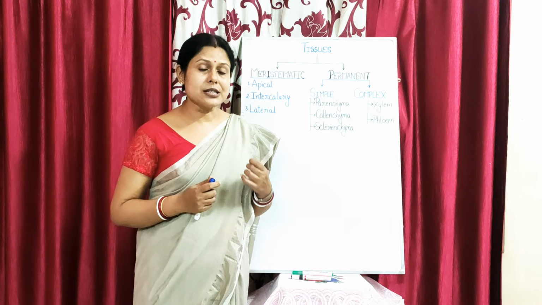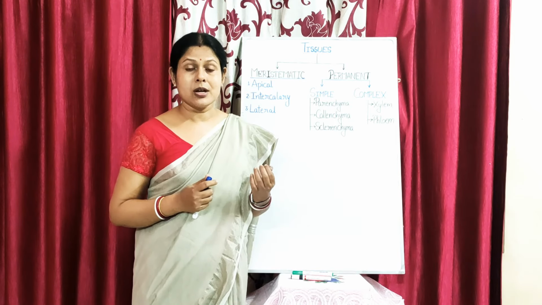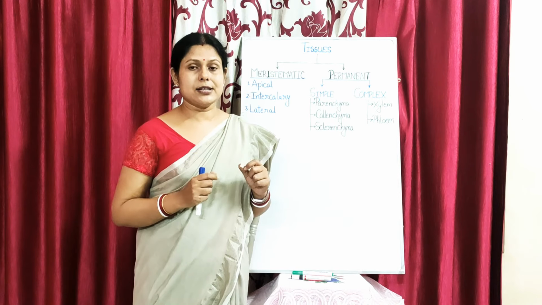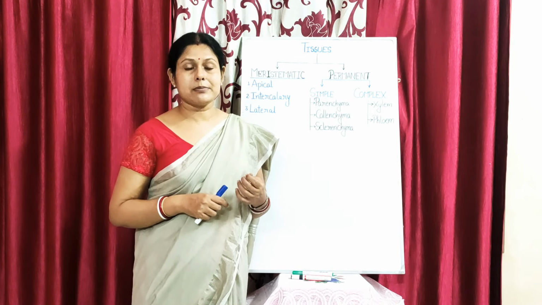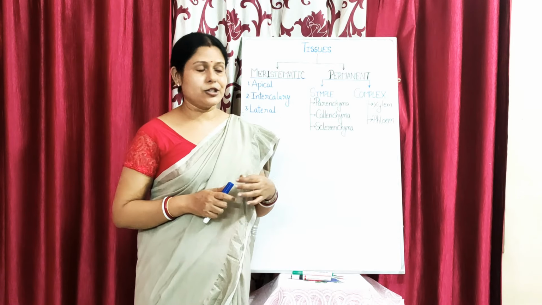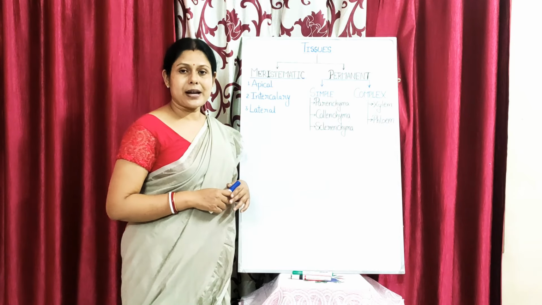And they have a prominent nucleus in some cases. In some cases the nucleus is not so conspicuous. Okay, and the cell organelles in case of the permanent tissues are well developed, unlike that of the meristematic tissues. So the first kind of simple permanent tissue is your parenchyma tissue.